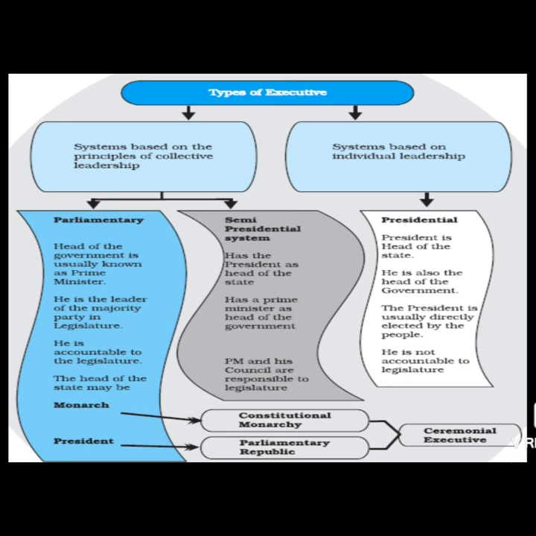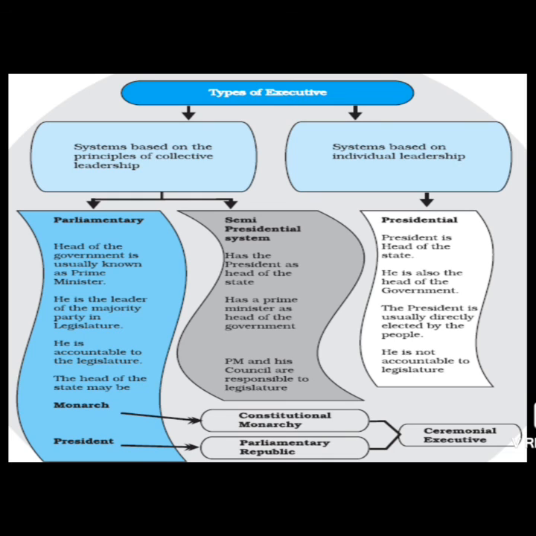Whereas at the same time we have the prime minister, that is Justin Trudeau. Okay, Justin Trudeau is the prime minister of England. So it is a parliamentary democracy with constitutional monarchy. Is it clear?